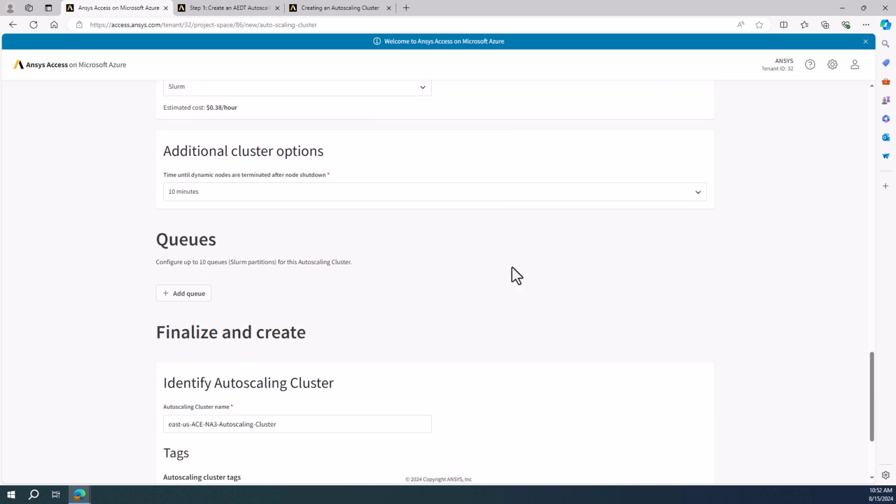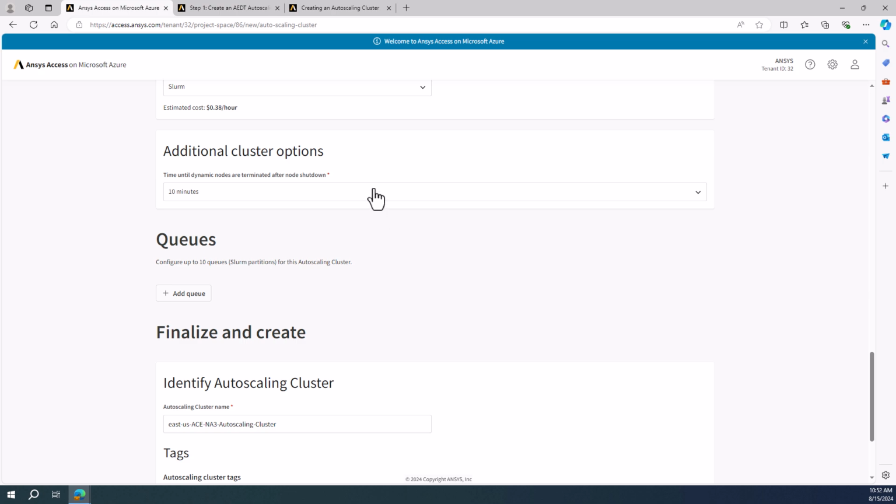Then I'll move on to additional cluster options. So we've talked before about dynamic nodes and static nodes. Primarily, we expect users are going to use the dynamic nodes. They don't cost anything when they're not being used. So when the user submits a job, the dynamic nodes spin up. The job finishes, they shut down.